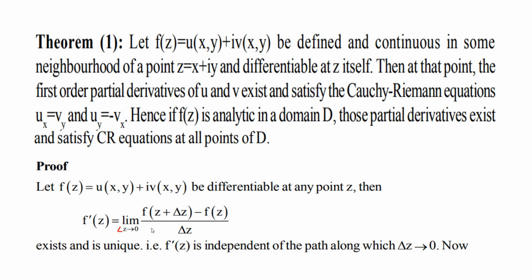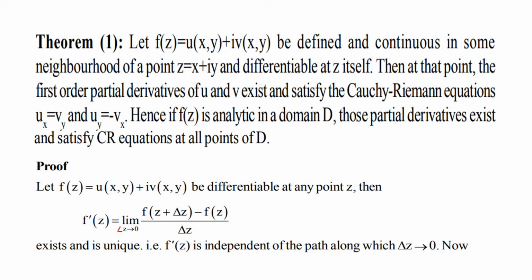So that means if the limit as delta z tends to 0 along any possible path is unique, then that limit is called the derivative f dash z. Okay, so here f dash z is independent of the path along which delta z tends to 0. So here we prove this theorem by defining two different paths, and since the function is differentiable, both are the same.